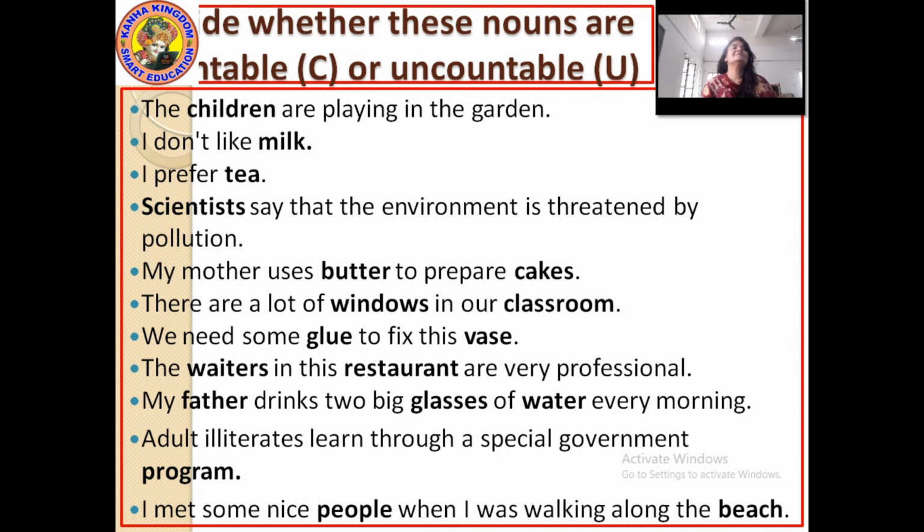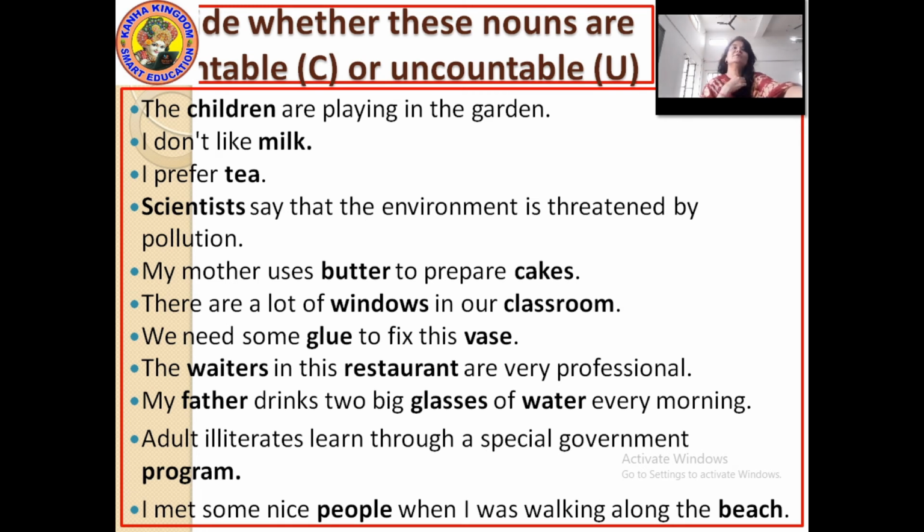Scientists say that the environment is threatened by pollution. Here, scientists: countable or uncountable? Countable. Next: my mother uses butter to prepare cakes. In this sentence there are three words: mother, butter and cakes.